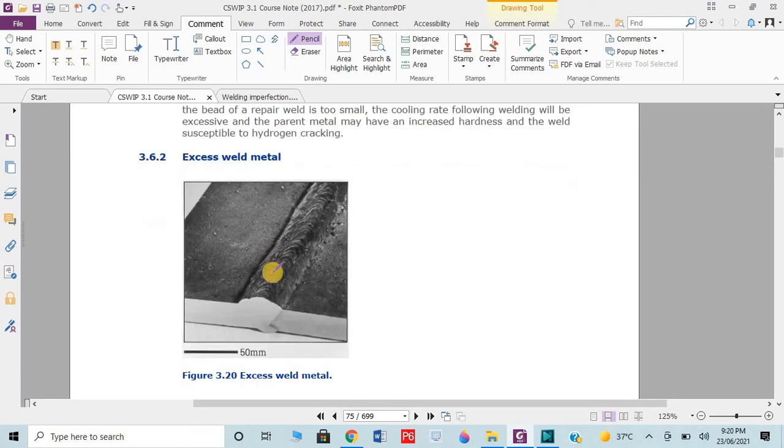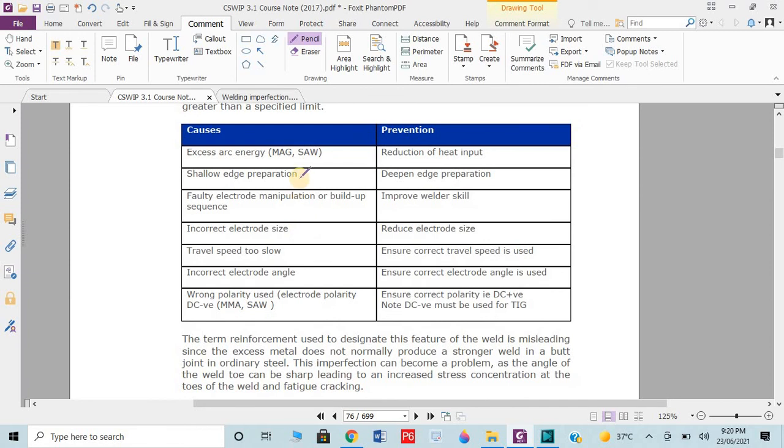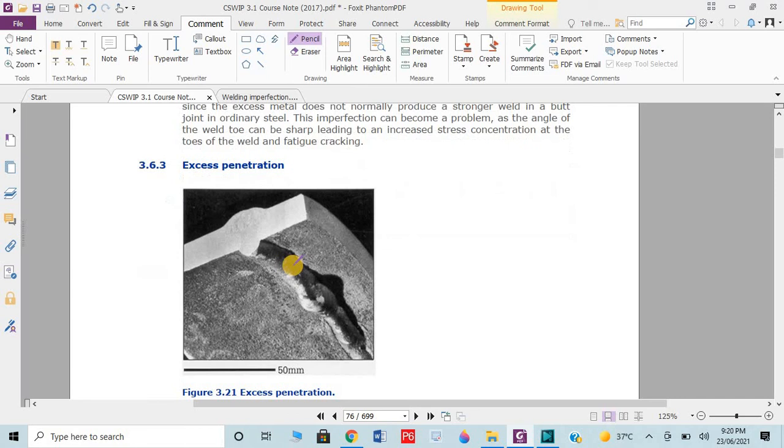Then we have excessive weld bead, meaning excessive weld metal is acceptable up to here, but if it goes beyond this limit, this is known as overlapping or excessive weld metal, which I already explained to you. This could be due to shallow edge preparation, incorrect electrode size, traveling speed that is too slow, or incorrect electrode angle. Then we have excess penetration, already explained to you.